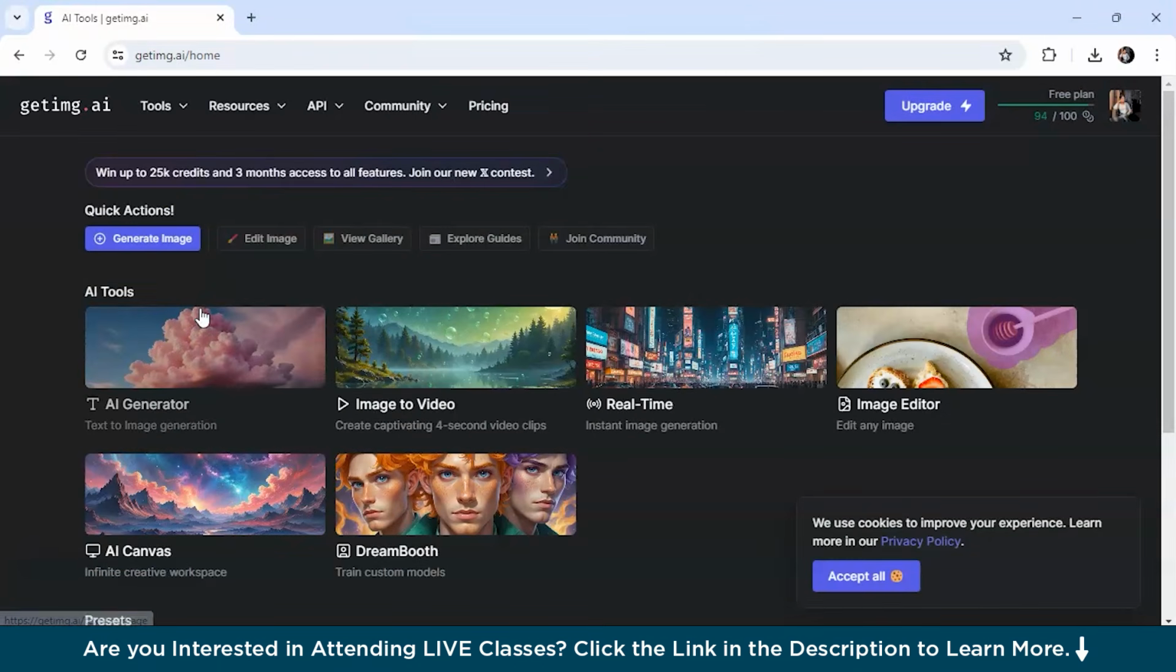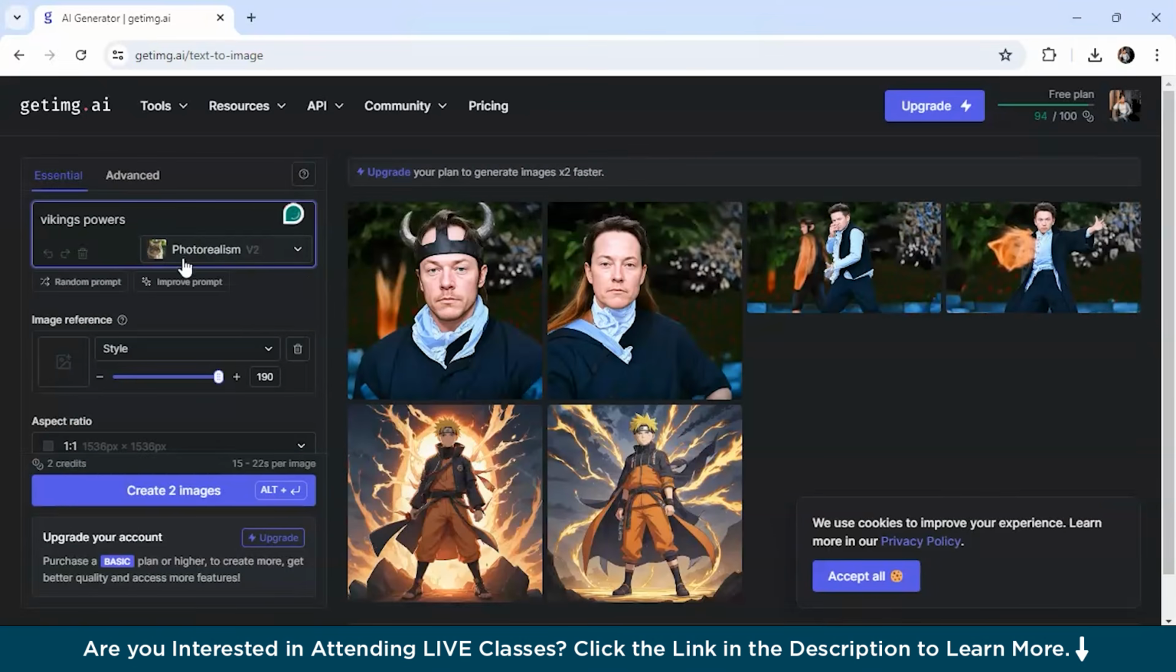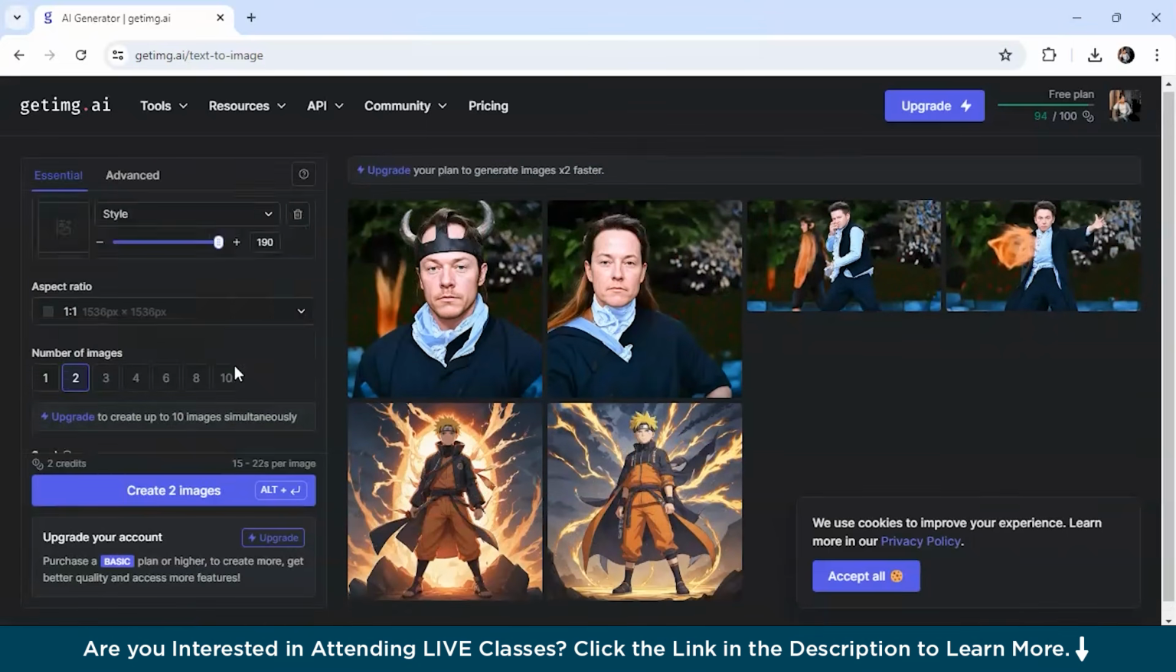So, next, let's talk about GetImage.ai. This tool offers high quality images and a variety of styles, making it a versatile choice for many different projects. You can select from styles like photorealism, art, and anime. From here you can just select different options like photorealism, artistic, anime, whatever picture you want to generate, you can simply generate it from here.